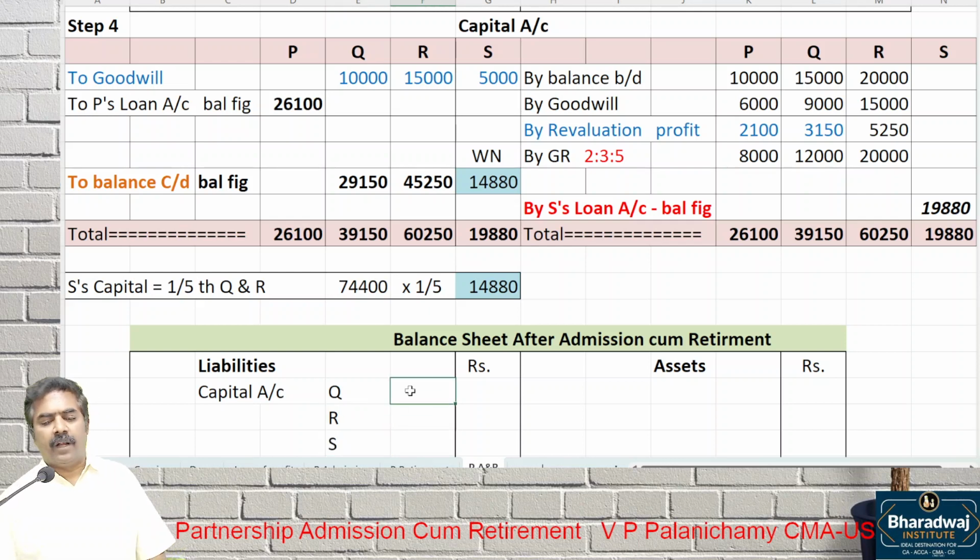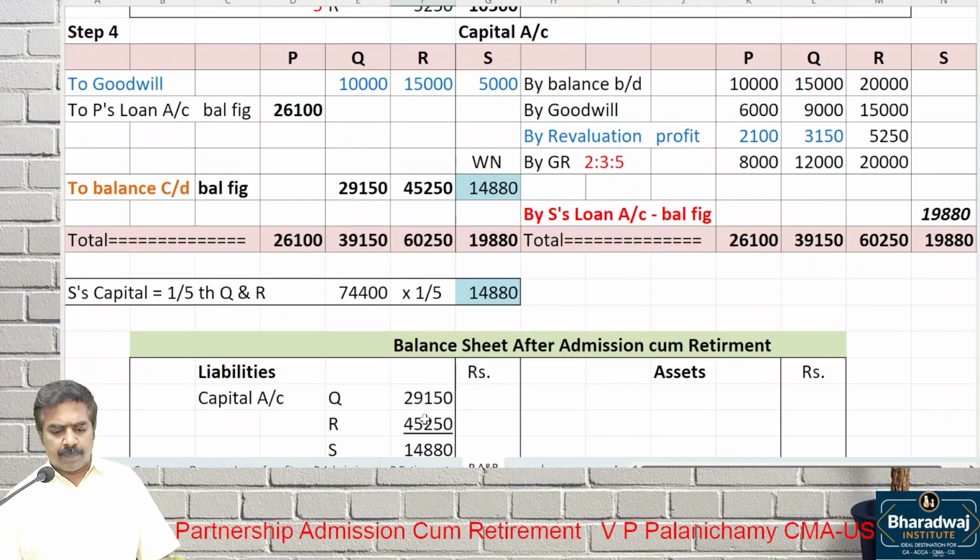What is the capital account of QRS? 29,150, 45,250, yes, and 14,880. S's capital is 14,880.